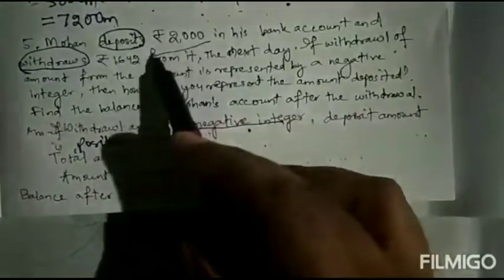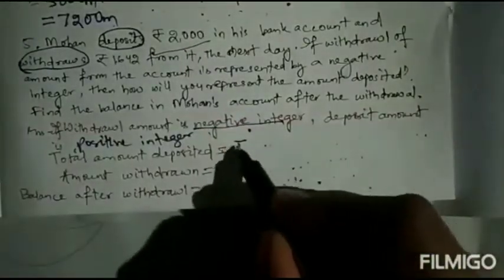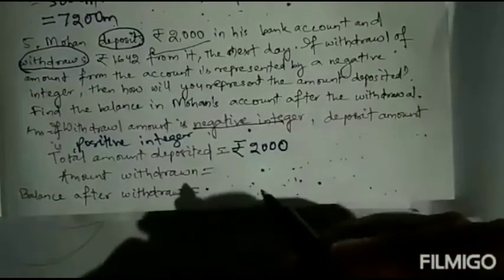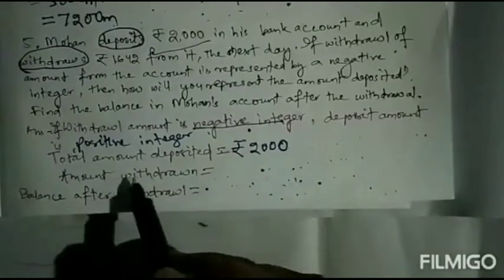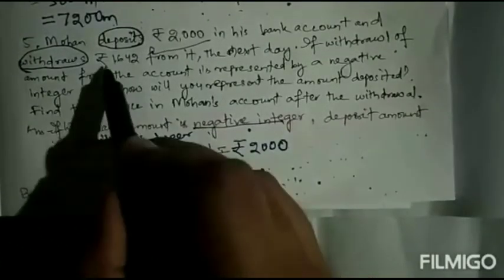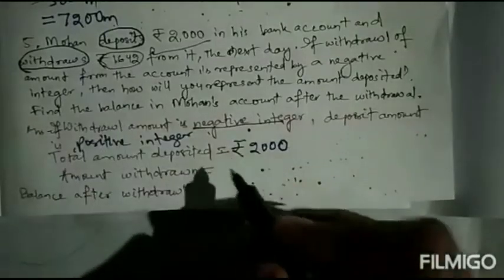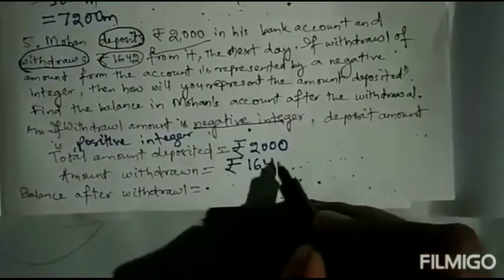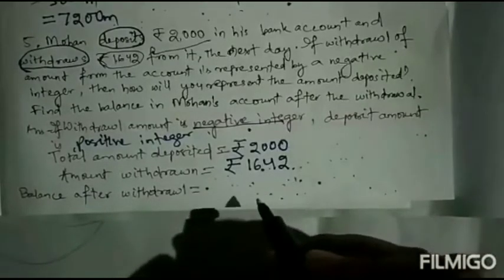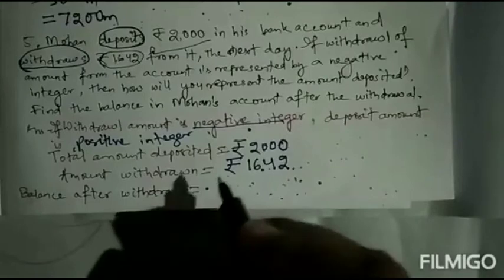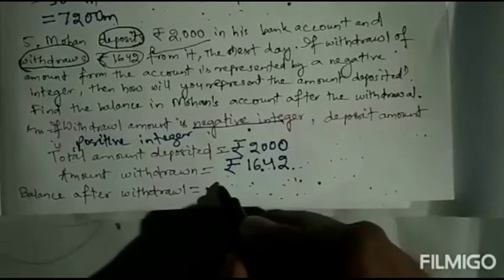Okay, next total amount deposited. How much amount deposited? 2,000 rupees. Then amount withdrawn. How much amount withdrawn? Withdrawn amount is rupees 1,642. So balance after withdrawal. Withdrawal will be how much it is taken out?